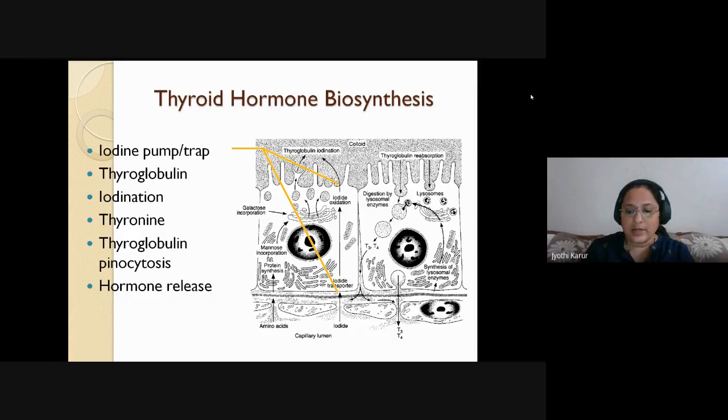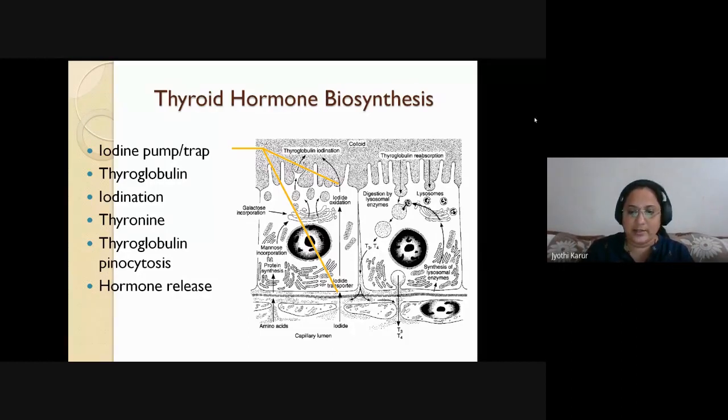Then there is iodination and then the thyronines. As we all know, there is monoiodothyronine, MIT, and diiodothyronine, DIT. If MIT and DIT combine, it forms the most active form, that is T3. If two DIT molecules combine, it forms a less active but highly concentrated hormone called T4, that is tetraiodothyronine.